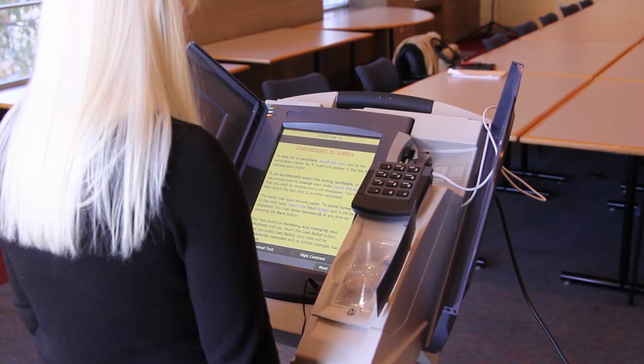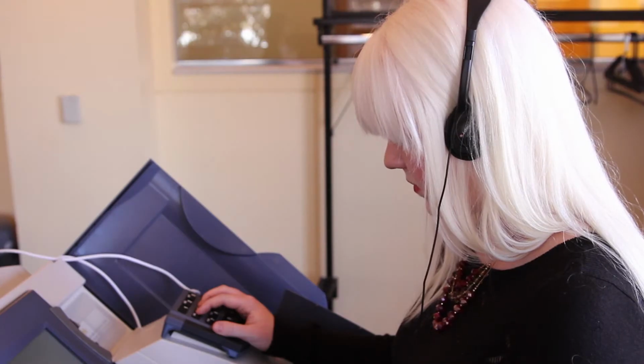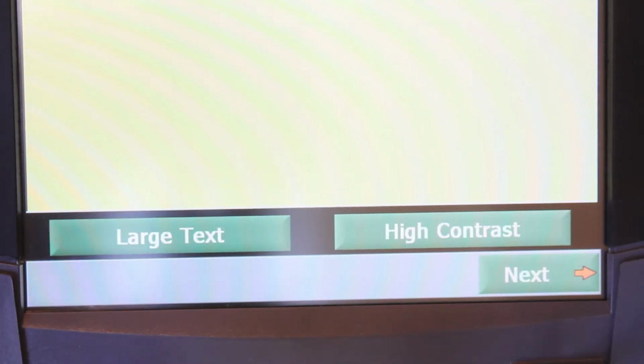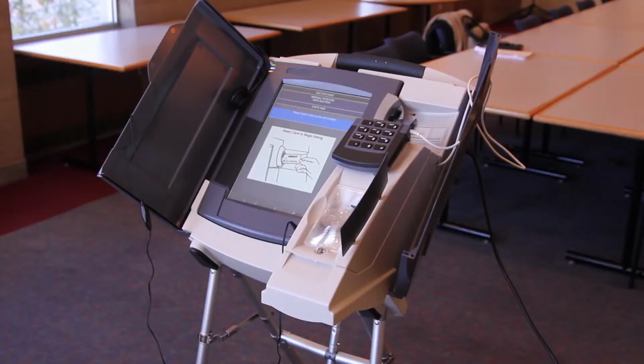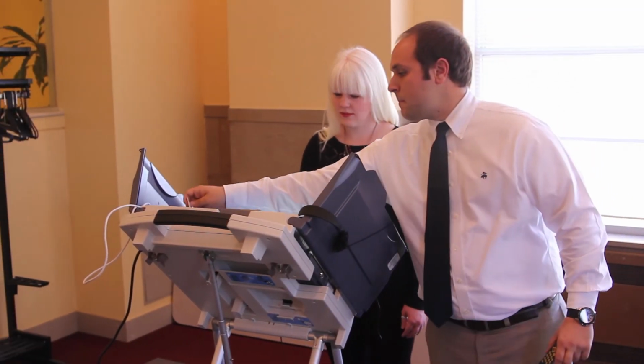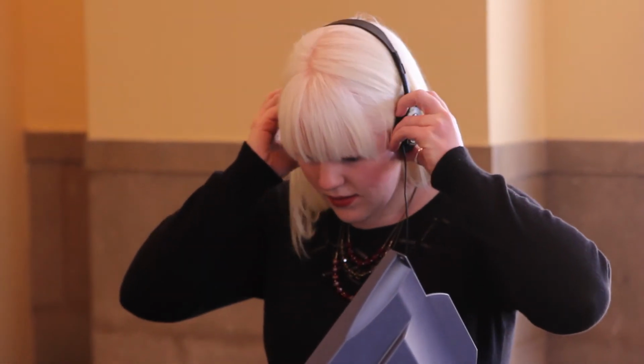Every polling place must have an accessible voting system for individuals with disabilities. These systems include an audio ballot or the ability to enlarge text so you can read the on-screen ballot with ease. If you need the accessible voting machine, please tell the election judges at the site. The election judge will activate the audio when the voter is in front of the machine. The voter can wear headphones while listening to the names of candidates or ballot issues.